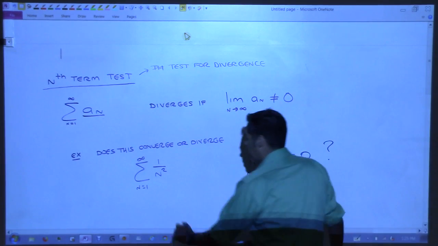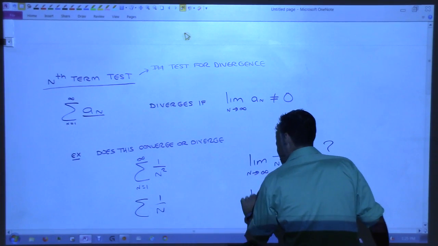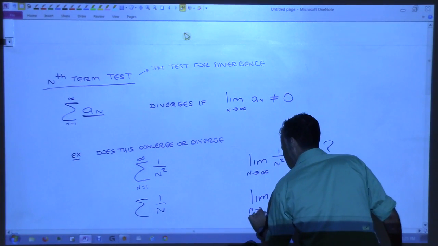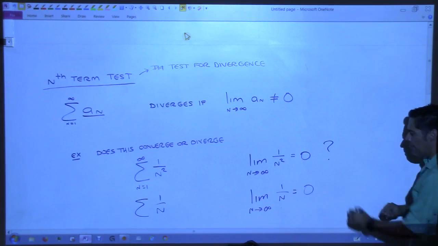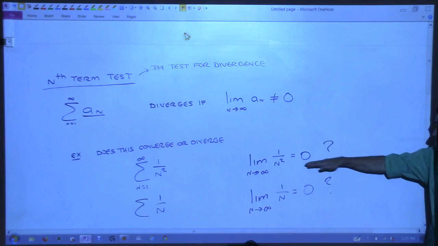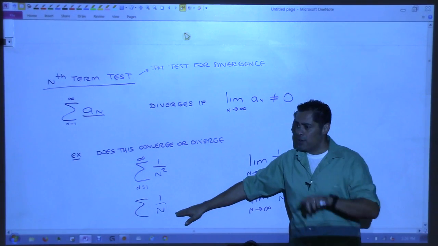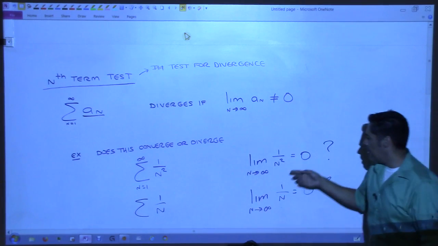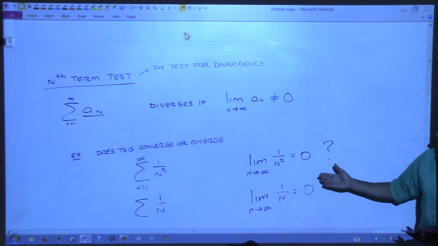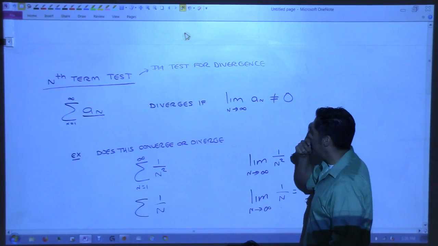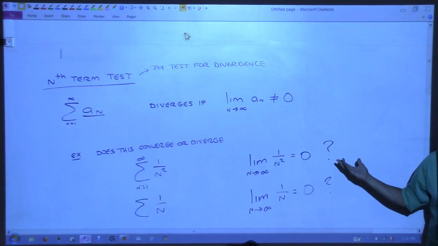Now, you can compare that to this one. I'm just going to put 1 over n. I'm going to leave the limits off. This one right here, if we ran this limit, that limit's 0 also, right? That would be inconclusive. We know this one converges from the picture. We know this one diverges from the picture. And you can see that because the limit goes to 0, that's not enough to tell you. So this test, do you see that it's limiting? I mean, if you go to 0, then you still don't know?